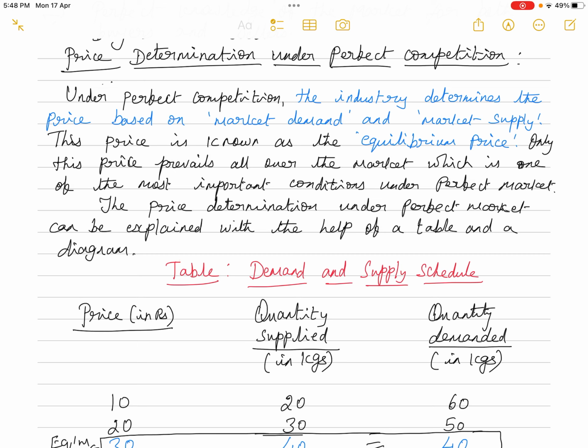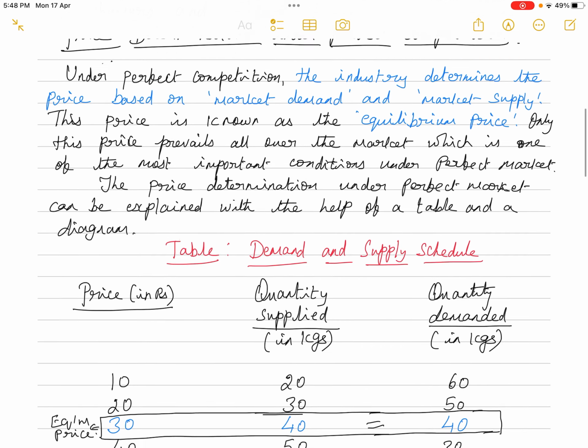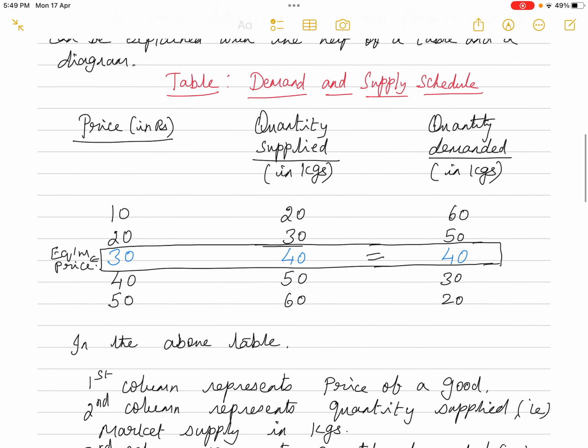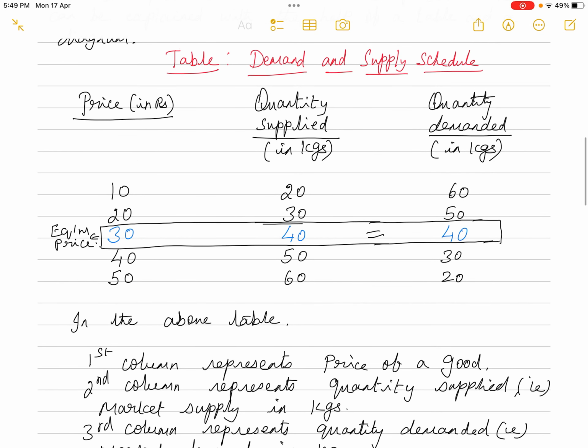Okay, so the next part, the price determination under perfect market can be explained with the help of a table and a diagram. So we are taking a hypothetical table, that is, a hypothetical demand and supply schedule, and based on that we are explaining how the equilibrium price is determined in the perfect market.